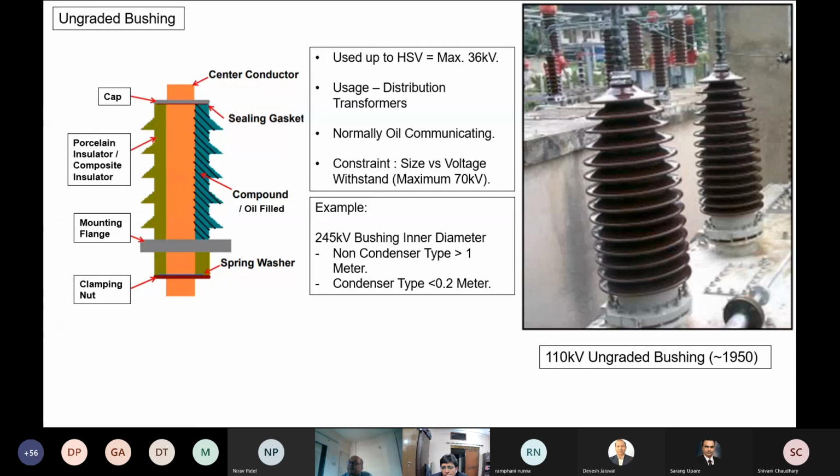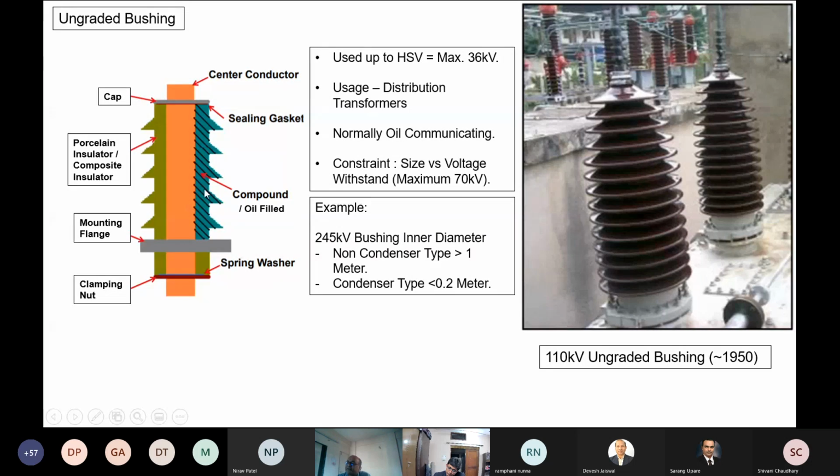Now let's look at ungraded bushing. This is one of the 110 kV ungraded bushings on the right side. This picture has been taken from a CIGRE document where you can see the bushing has been in service since 1950. This is a totally ungraded bushing. In an ungraded bushing, typically you don't have any paper insulation or that kind of thing.